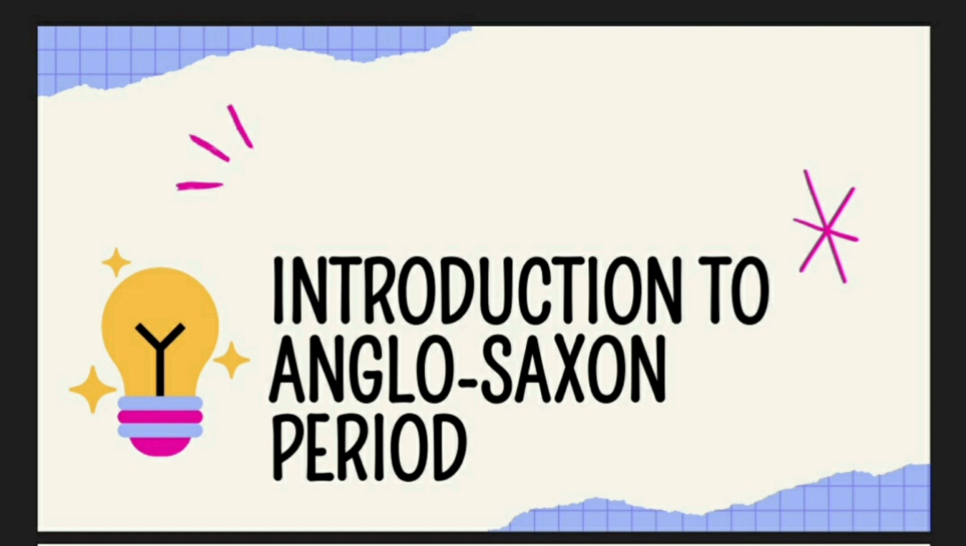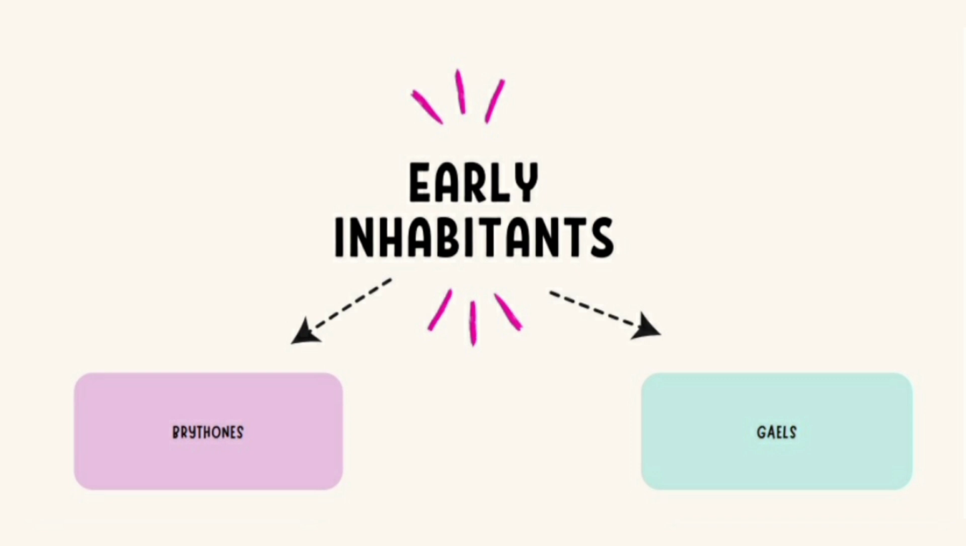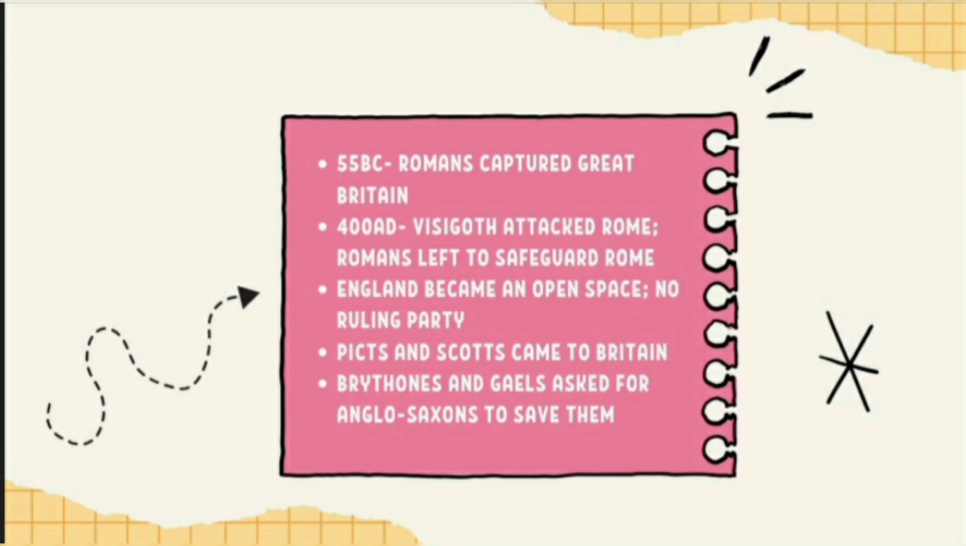So first of all, we are going to know who were these Anglo-Saxons. Before 55 BC, the early inhabitants of Great Britain were the Britons and the Gales. So, in 55 BC, the Romans came to Great Britain and they captured the country from the original inhabitants, that is, the Britons and the Gales. The Romans made great architecture in Britain and they also brought Latin with them.